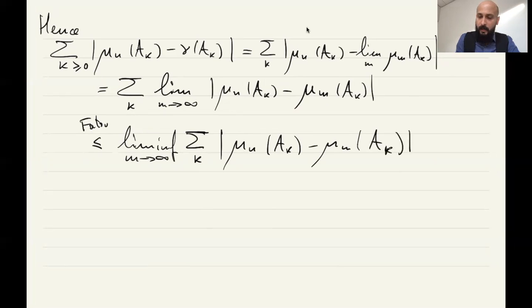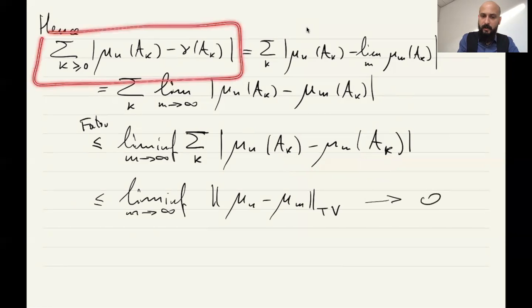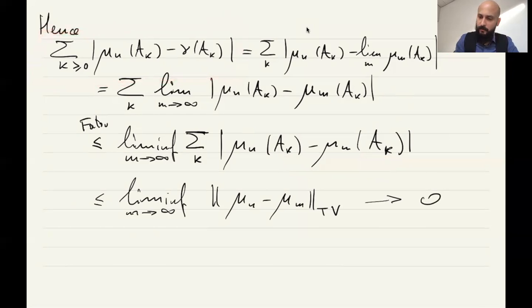And now A_k is a decomposition, they are disjoint sets, so we can even complete them with a disjoint decomposition of E. And we can bound this sum with the total variation of the difference mu_n minus mu_m. And we know that this number, since mu_n is Cauchy, goes to 0. So we proved that this sum as a function of n goes to 0.